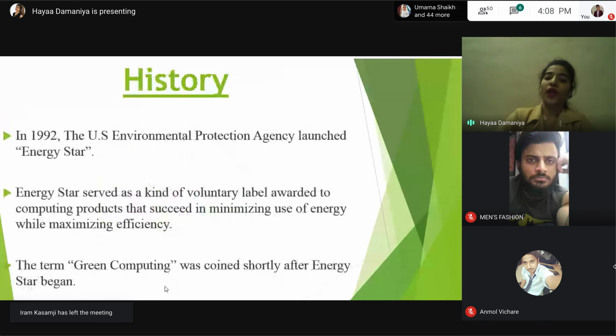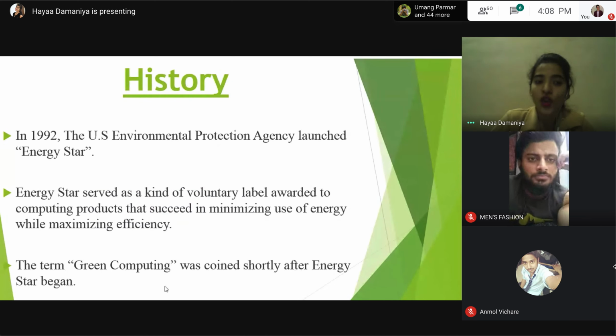Now, what is the history behind this green computing? In 1992, the US Environmental Protection Agency launched the Energy Star. The first manifestation of the green computing movement was the launch of this Energy Star program. Energy Star served as a kind of voluntary label awarded to the computing products that succeed in minimizing use of energy while maximizing the efficiency.